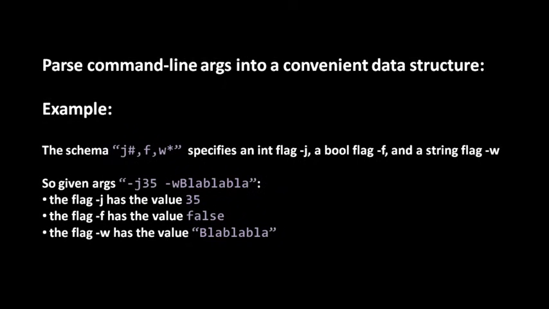They're separated by commas, and if it's a Boolean, it's not marked by any special character, but if it's an integer, it's marked with a number sign, and if it's a string, then it's marked with an asterisk. And so here, for example, this schema string expects an int flag J, a Boolean flag F, and a string flag W. So given the schema, if say we then had actual command line arguments of -J35 and then -W blah blah blah, then the flag J will have the value 35, the flag F will have the value false because there was no F flag, and then flag W will have the value blah blah blah.